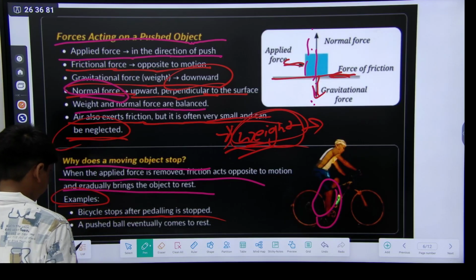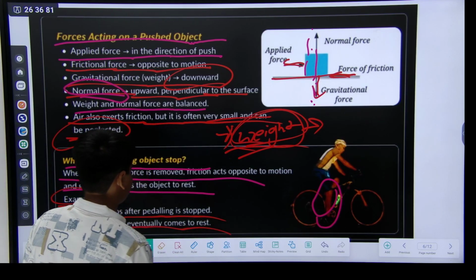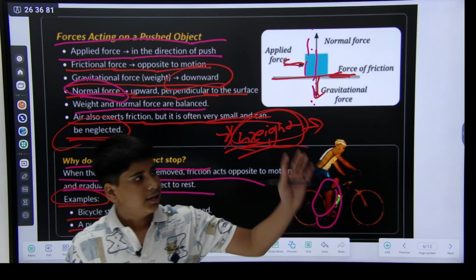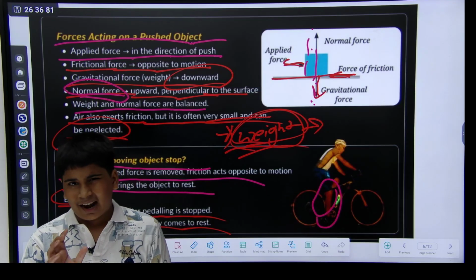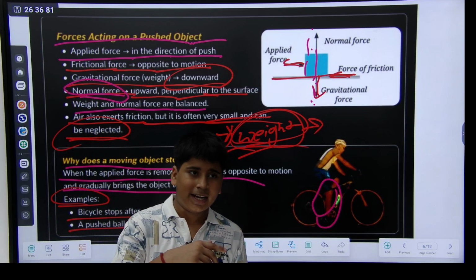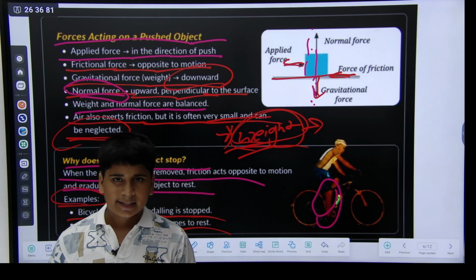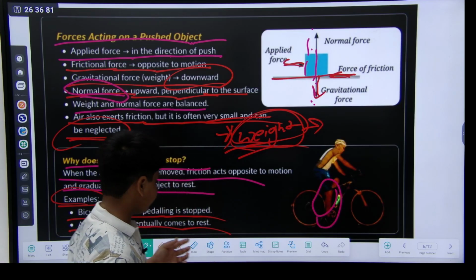A pushed ball actually comes to rest. You are playing cricket and you play a shot, the ball comes through the air and reaches the ground, and after some time it stops. Okay.